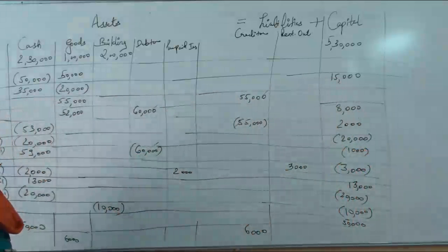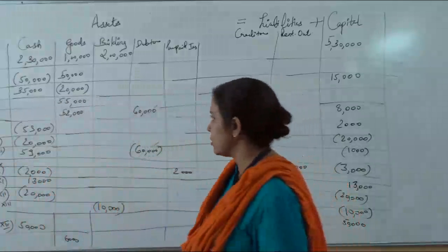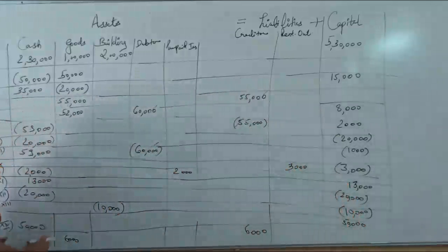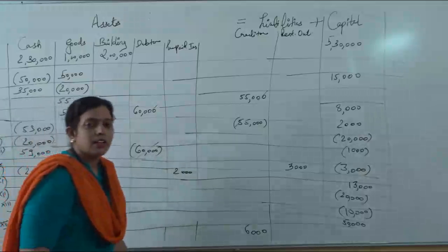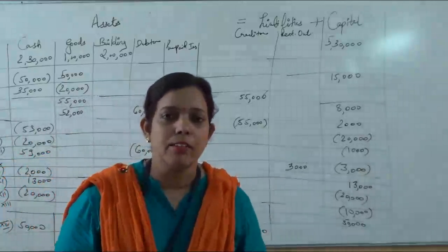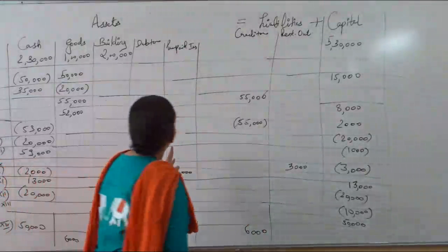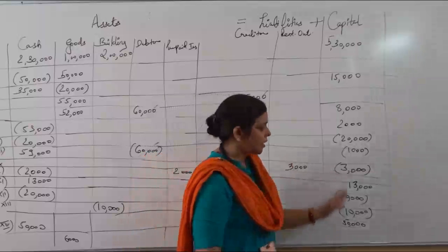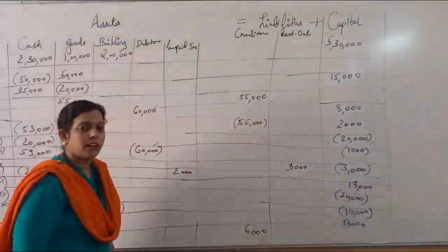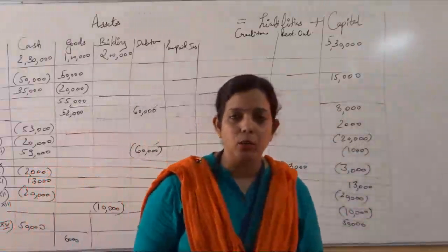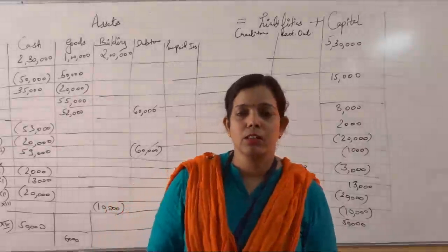In this way we have done all the transactions, and you can see the total of every transaction remains the same. Now what you people have to do? This is work for you. I have done the complete question. You have to total the cash column and find out what the total is. You have to do the individual total of each and every head: cash, goods, building, debtor, prepaid insurance, creditor, rent outstanding, capital. Finally, you have to do the total of both sides. You will see that the total of both sides remains the same. This was one question that we have covered on the accounting equation.